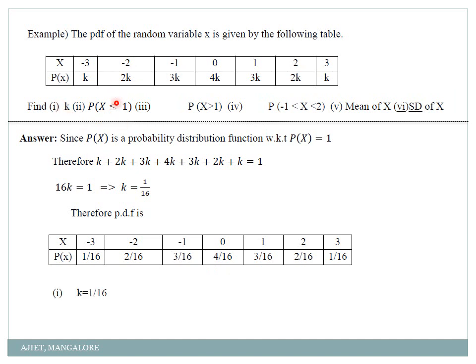Now how to get this? Find probability of x less than or equal to 1. What does that indicate? Less than or equal to means what? Which values should I take? Minus 3 is less than or equal to 1? Yes. Minus 2? Yes. Minus 1? Yes. 0? Yes. And 1? Less than or equal to 1, so I should consider 1 also. So I have to add all these probabilities, and that will give me this value. Okay, just check here.